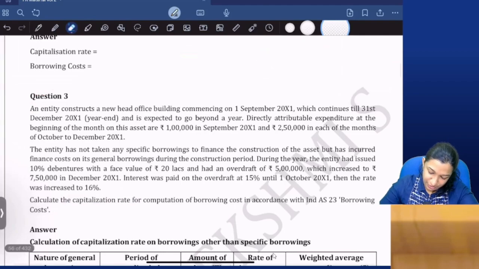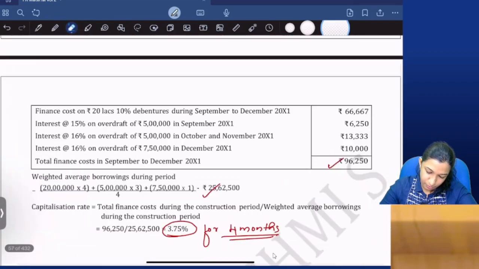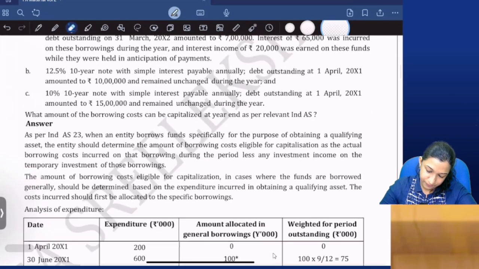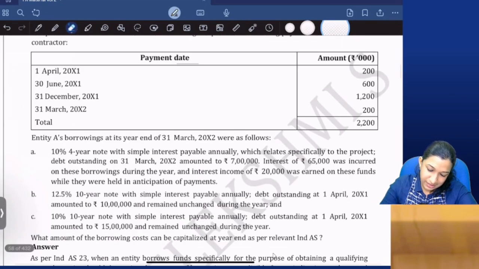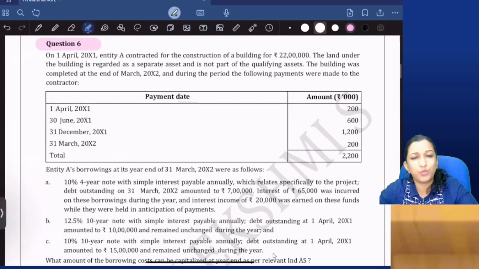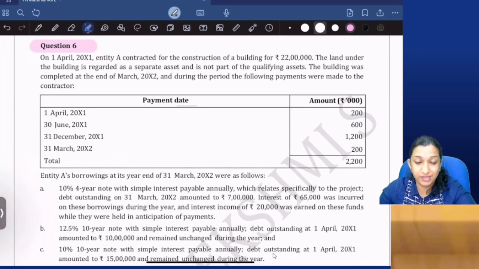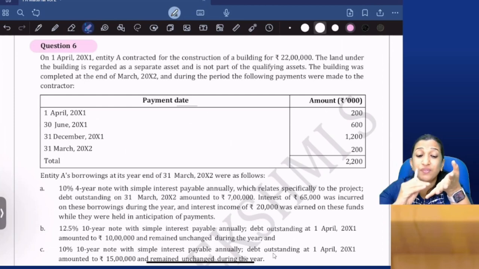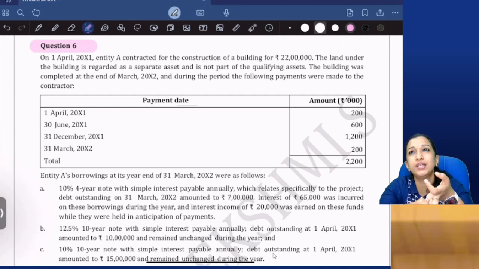Now I want to try one last question. This is again from your study material, question number 6, TYK, test your knowledge question. We'll try this question and move on to the next areas. What next areas? We are doing Ind AS 23 borrowing cost. We know what is borrowing cost, what is a qualifying asset, what is substantial period of time, and what is the treatment of borrowing cost.